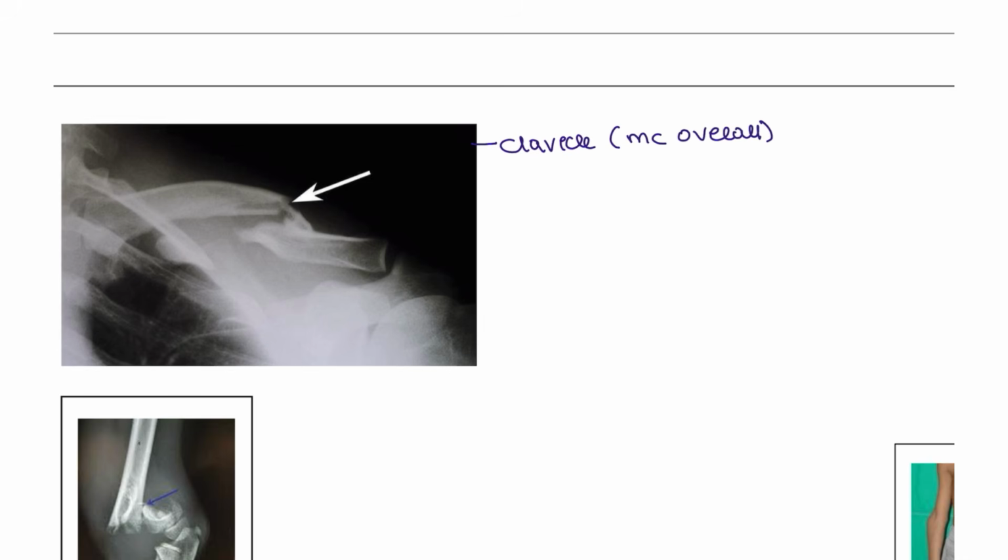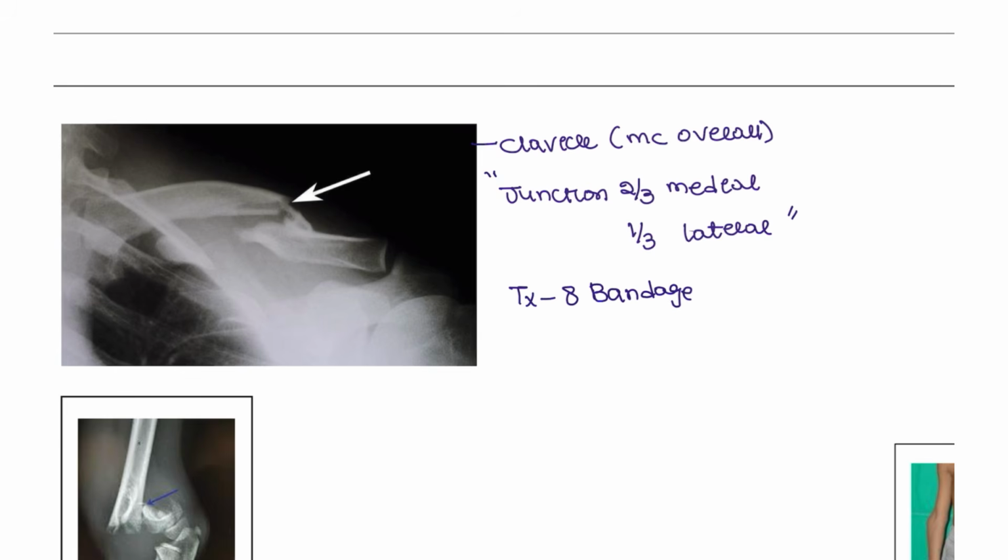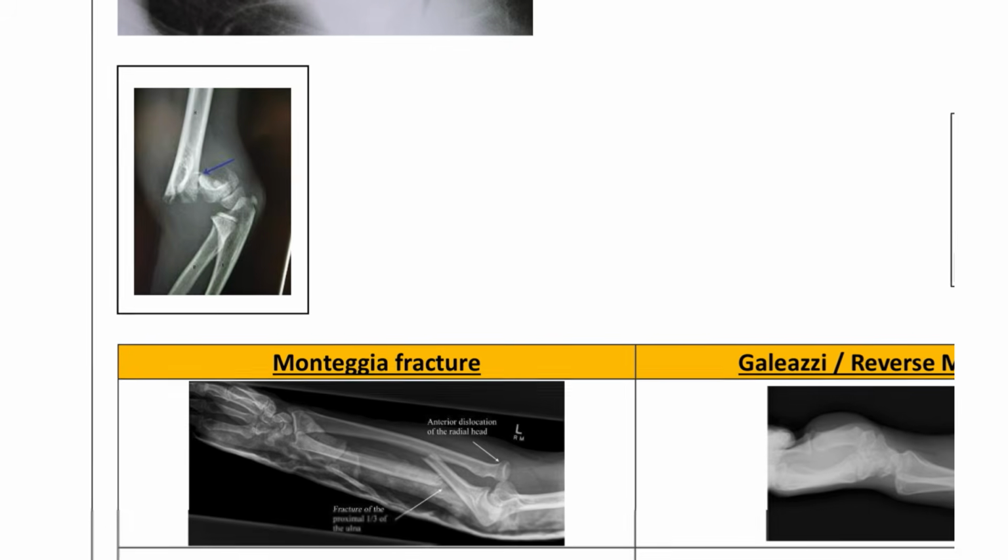So consider this the most common overall fracture in the human body. And what is the location? This is between the junction of the medial two-thirds and the lateral one third. This is the common fracture site for the clavicle. And what is the treatment? Treatment is figure-of-8 bandage. We recommend the figure-of-8 bandage for the patient to take.